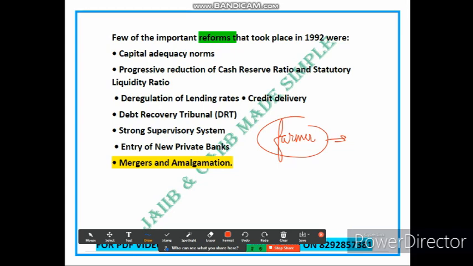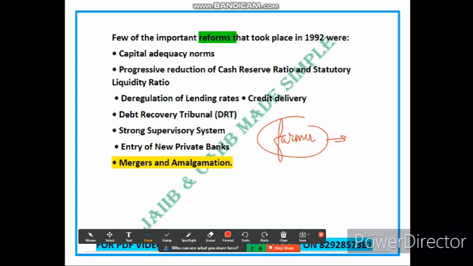So the next point is a strong supervisory system. The reform in 1992 emphasized the establishment of a robust supervisory system to ensure effectiveness and efficiency of the business. And the last point is entry of new private banks and merger and amalgamation. So see, the reform in 1992 allowed the entry of new private banks and facilitated merger and amalgamation among banks.